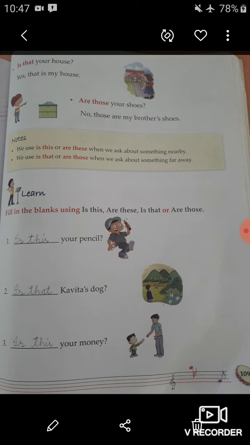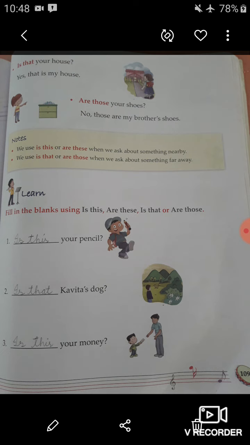So students, here the words is this, are these, is that, are those are written in red color ink. So students, we use is this or are these when we ask about something nearby.